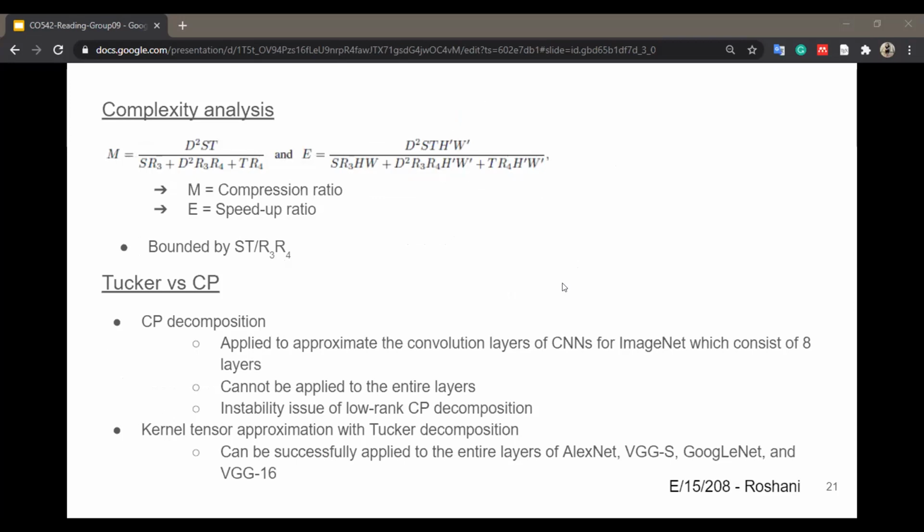Tucker versus CP. CP decomposition is applied to approximate the convolution layers of CNNs for ImageNet, which consist of 8 layers. It cannot be applied to the entire layers, and low rank CP decomposition is reported to be unstable. In contrast, Tucker decomposition can be applied to the entire layers of AlexNet, VGGS, GoogleNet, and VGG16 successfully. I invite Dulanjali to continue.